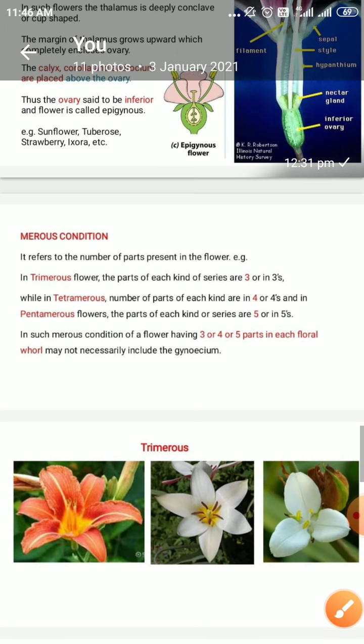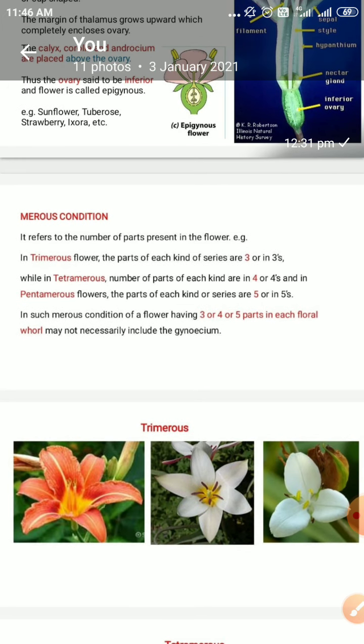Now, in addition to this, there is the merous condition. The floral parts are present in a certain number, in a certain multiple. This is called the merous condition.